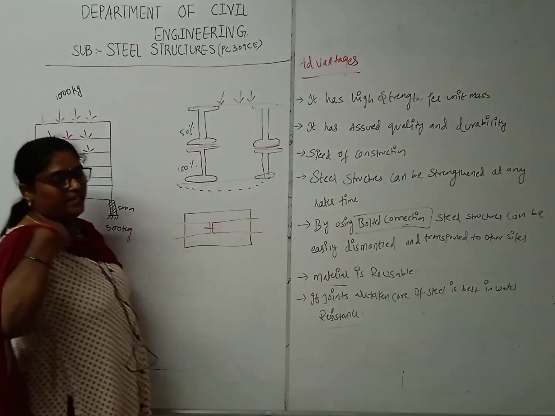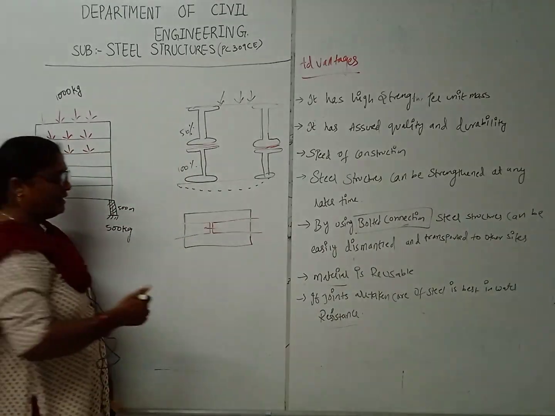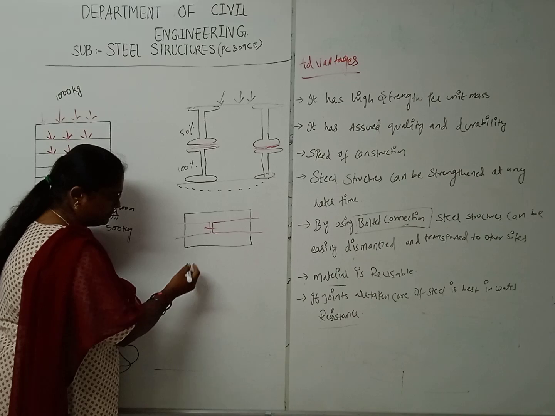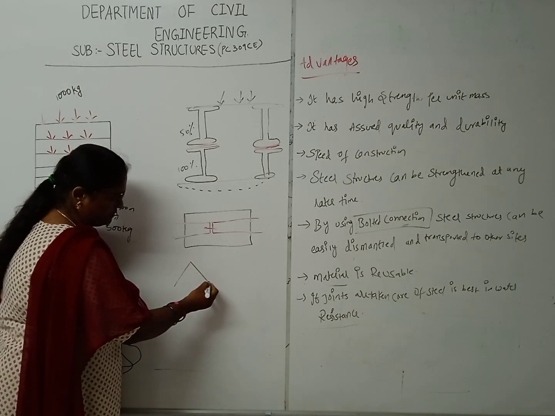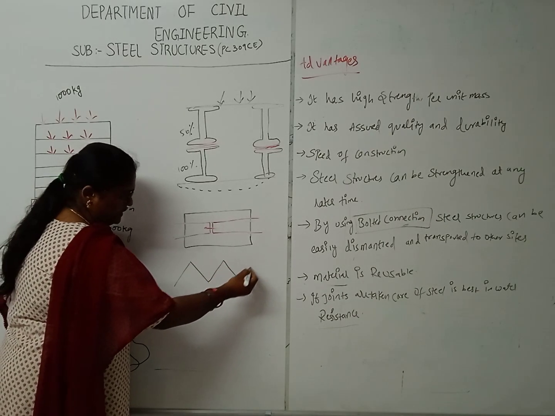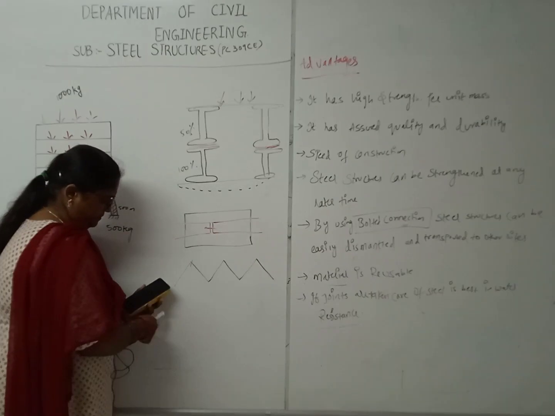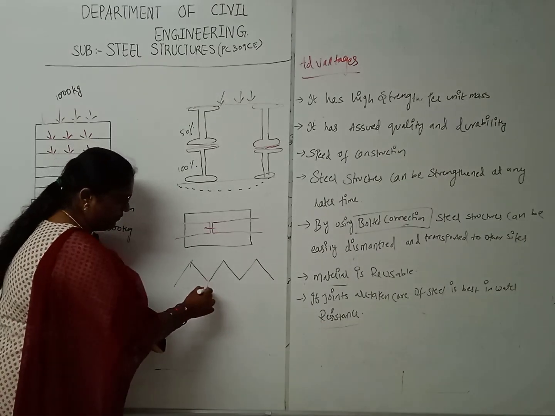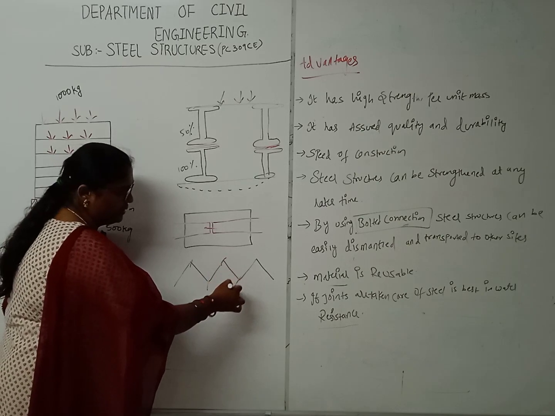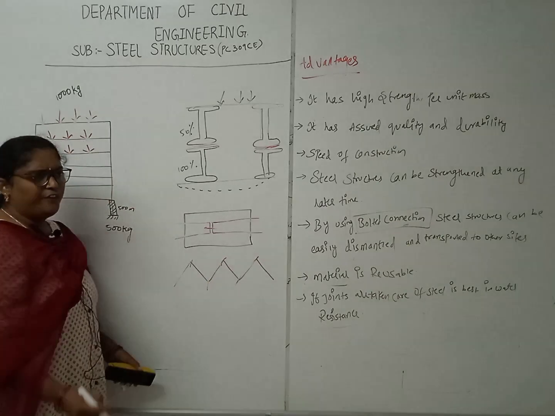Next, if joints are taken care of, steel is best in water resistance. See here, you can find one joint, here you can find a joint, here you can find a joint.